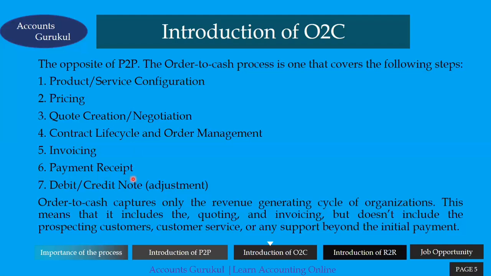In order to cash, accounts receivable is a big term, like accounts payable in P2P. So in this entire field there are a lot of opportunities in the market. In O2C, the maximum portion is AR, which is also known as the AR process, accounts receivable. So it is going to be part of O2C, order to cash. So this is all related to O2C, order to cash.